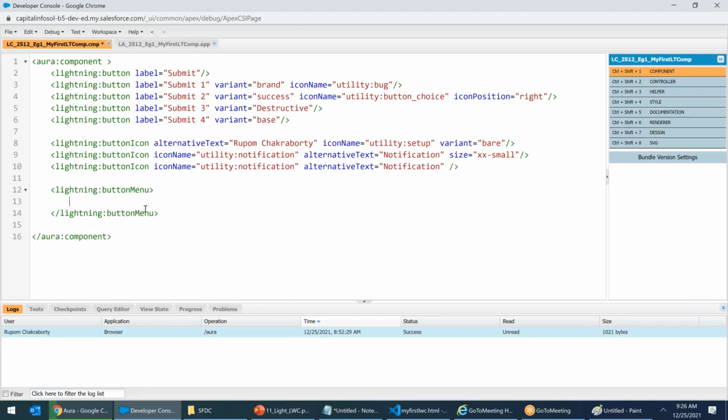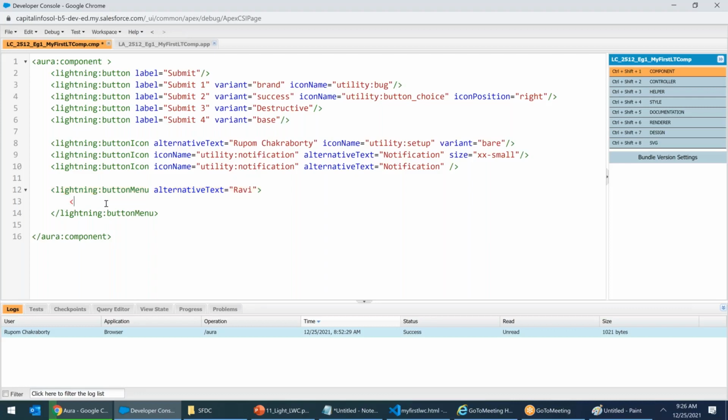Lightning button menu: here also alternative text is a must. By default, the system will show a drop-down arrow. Alternative text equals to, you can give anything, like Ravi.